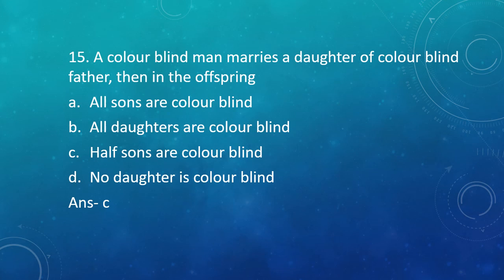The Y would mate with X, which is unaffected, resulting in a healthy son, or X, which is affected, resulting in a colorblind son. So in these four possibilities, two are sons and two are daughters, and of these two sons, one is colorblind, one is healthy. So half of the sons would be colorblind. So the correct answer is option C. Half sons are colorblind.